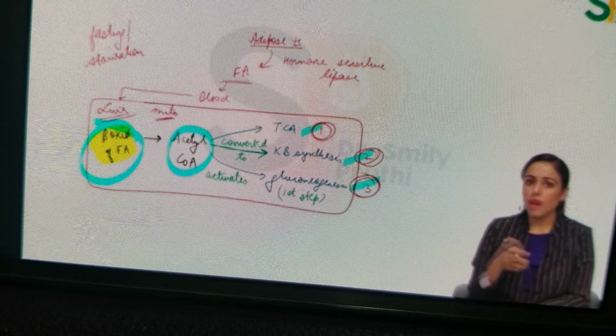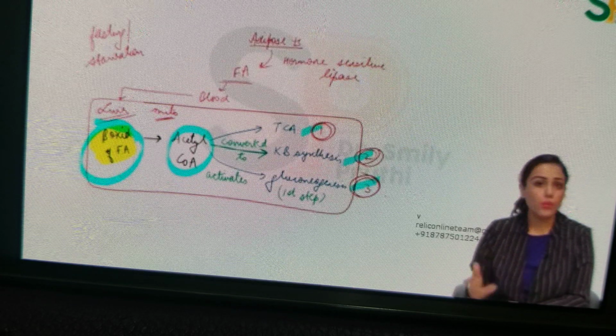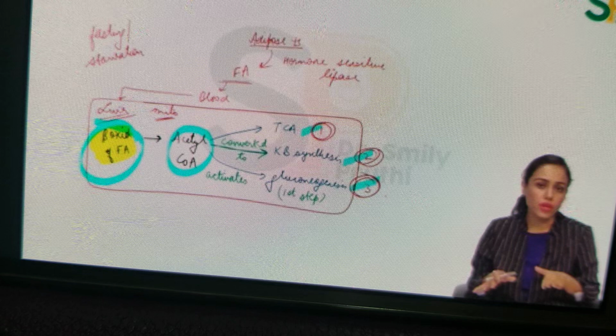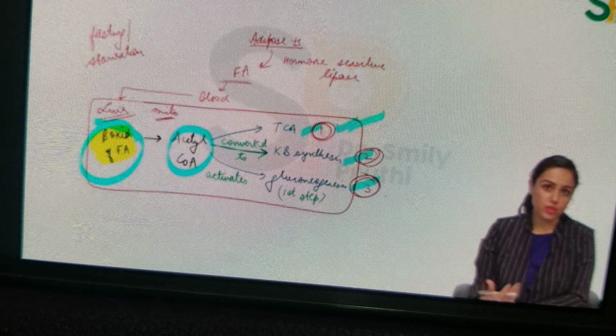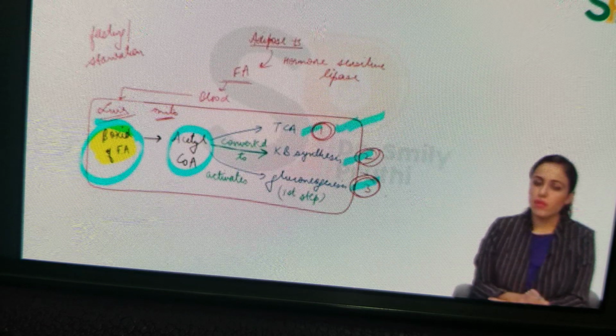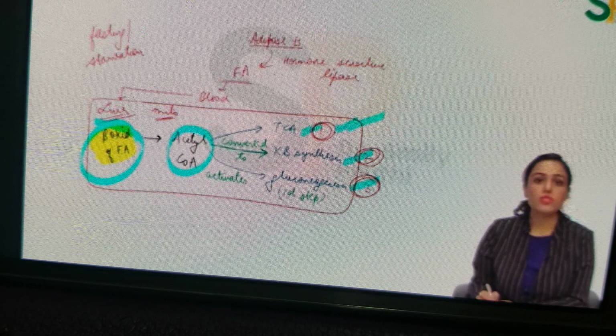There's a big difference. So at that point of time when the body is in starvation, liver is having too much energy with it. So liver has to distribute this energy to the full body. But first liver will take care of itself. It will send acetyl-CoA into TCA, so that TCA will give energy, right? It will send acetyl-CoA into Krebs cycle. But once liver is satisfied with energy, liver has got energy, only then liver can do the other 2 things: ketone body synthesis and gluconeogenesis.